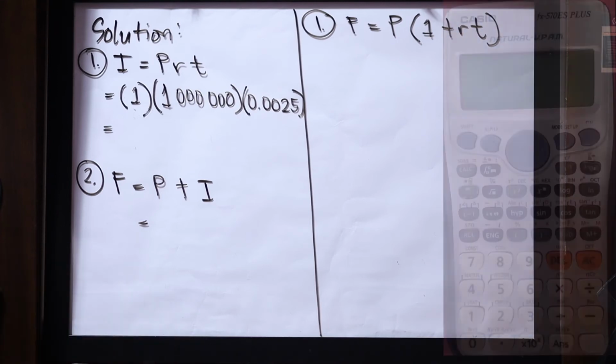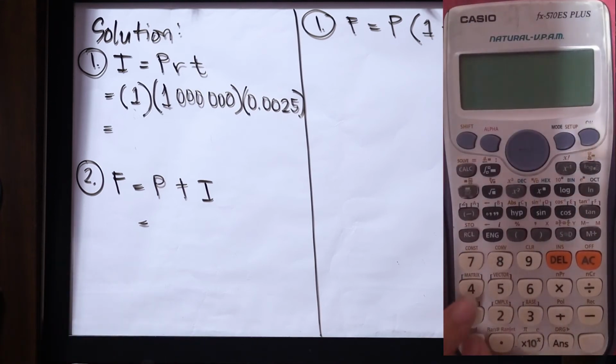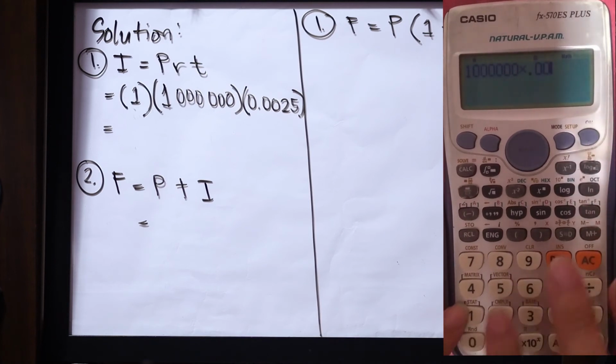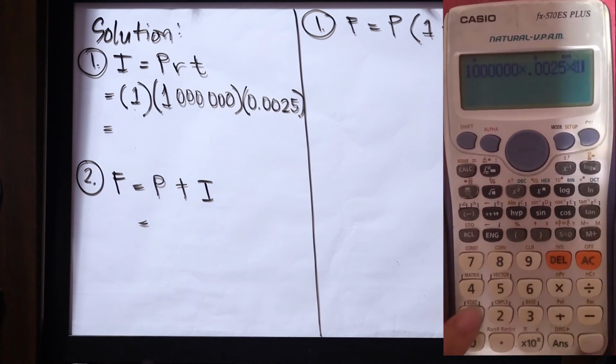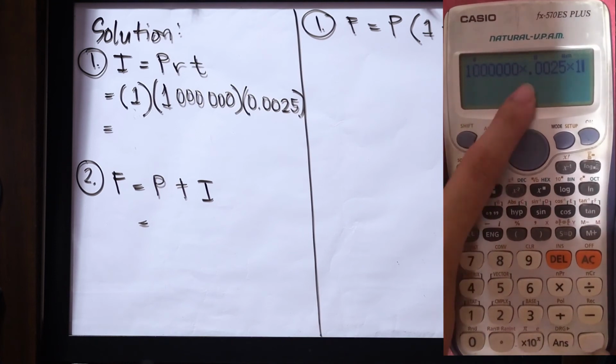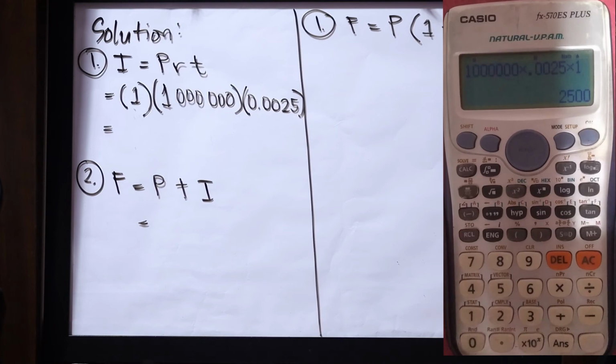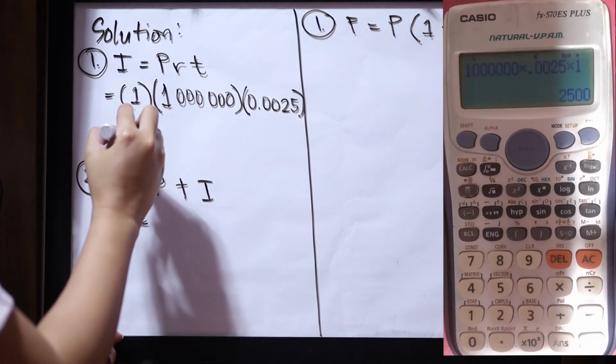So, multiplying, we have 1 million times 0.0025 times 1. You can use the multiplication symbol, or you can also use parentheses. And then, equal sign, the answer is 2,500.